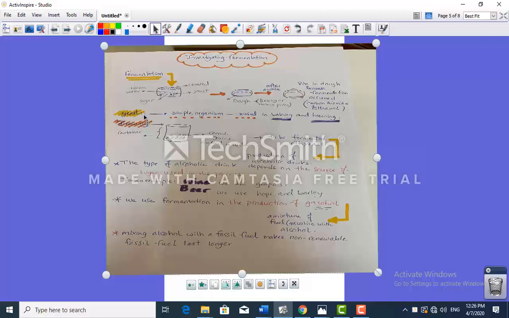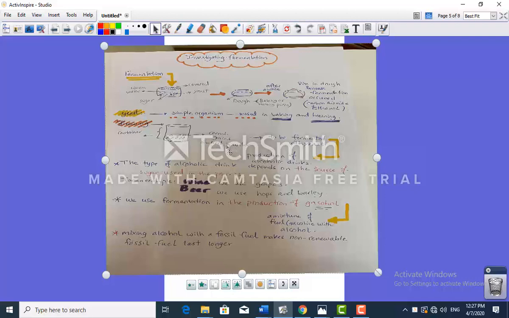Okay, the yeast. What is the yeast? The yeast is a simple organism or a microorganism. We use it for baking and brewing. What is brewing? Baking, I'm pretty sure that you all know, like making pizza, making pastries, like brioche or whatsoever. Brewing is when you make alcoholic drinks, but how do you manage to do them? The first thing that we have is a container. We pour in some cereal grains, could be barley, any sort of crop, and we soak it in water.